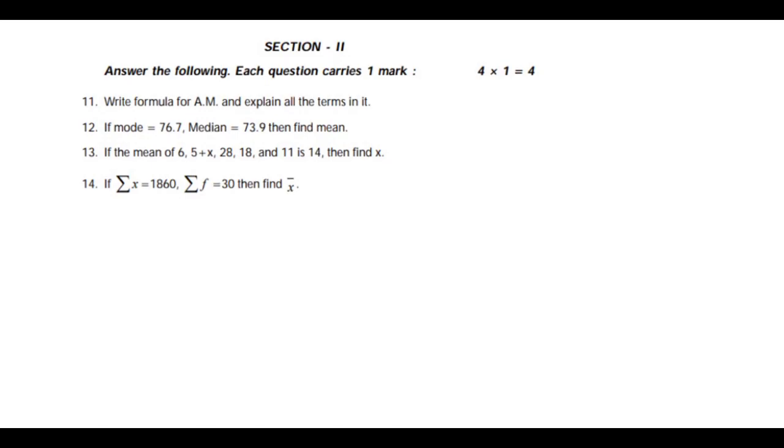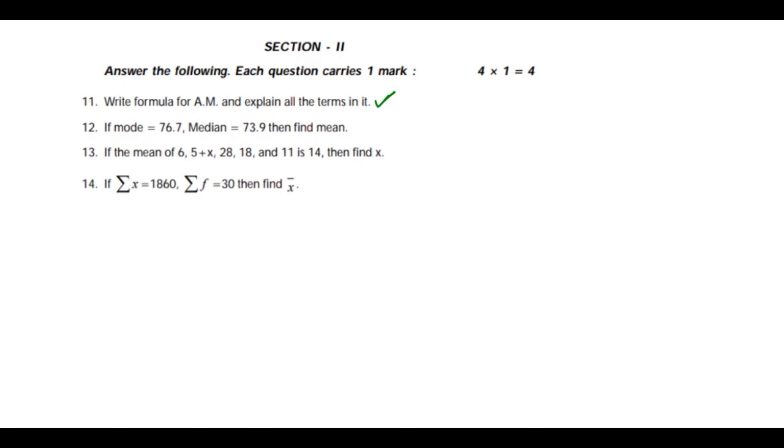So next is the short answers type, and here it is given: write the formula for arithmetic mean and explain the terms in it. They did not give one type of formula like assumed mean, step deviation mean or direct mean. So you can select any one formula, write that formula and explain all the terms of it. You know very well the formulas and the terms. We have that in the textbook also. Please go through the textbook one more time.